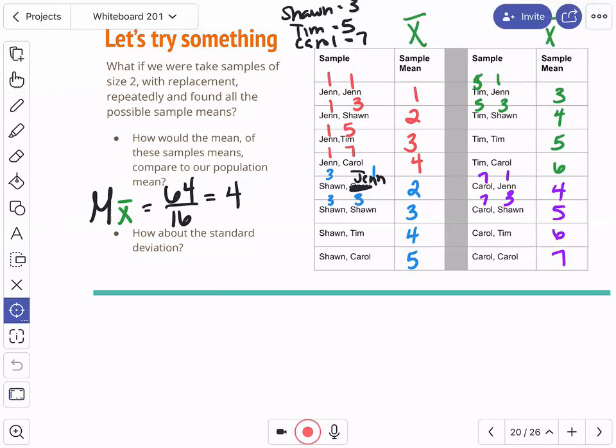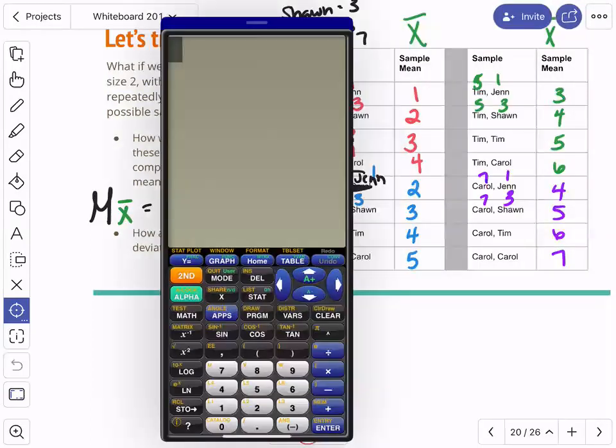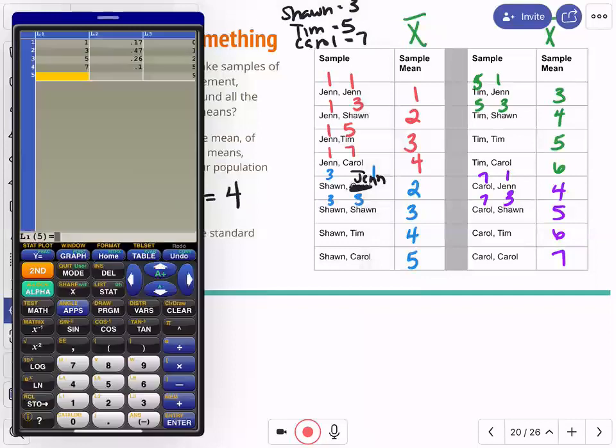All right. The standard deviation of this sample, I'll calculate that too for you, by the way. Let's see. Stat, edit, clear.